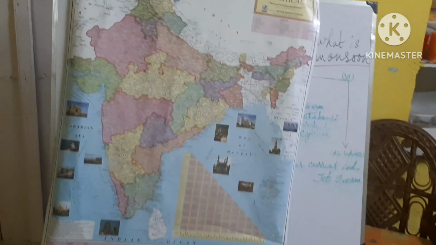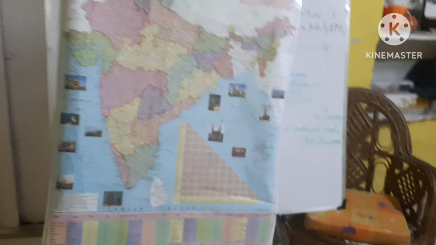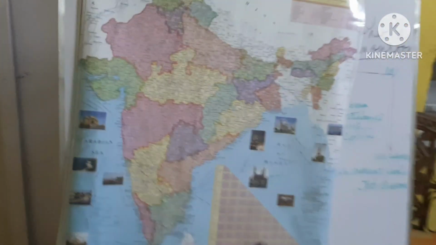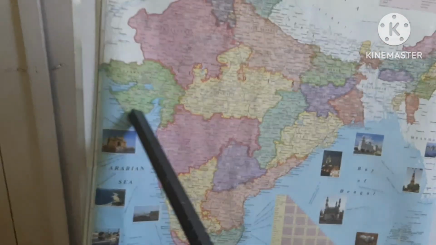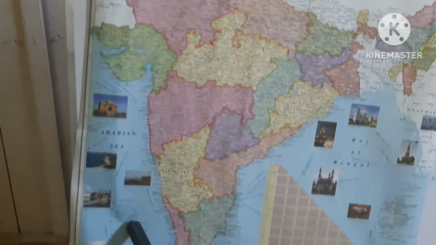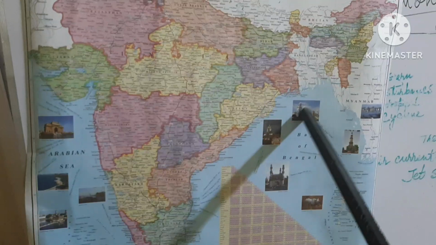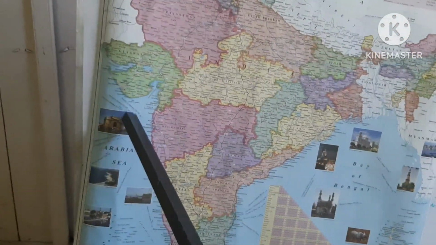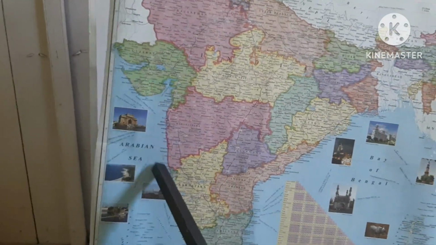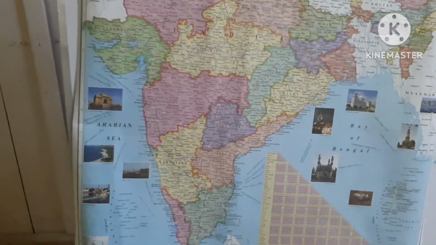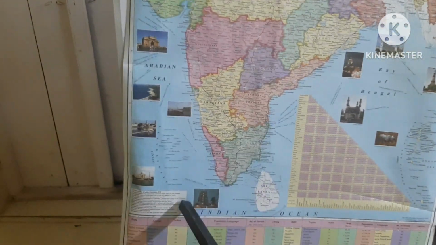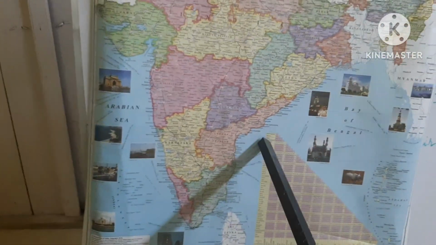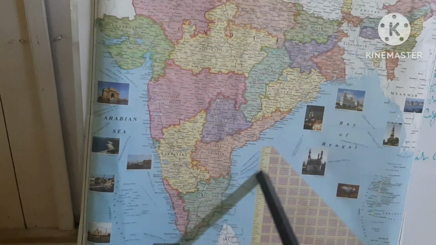Now look at the map of India. Peninsular India is covered by water bodies on 3 sides: the Arabian Sea in the western part, the Indian Ocean in the southern part, and the Bay of Bengal in the eastern part.